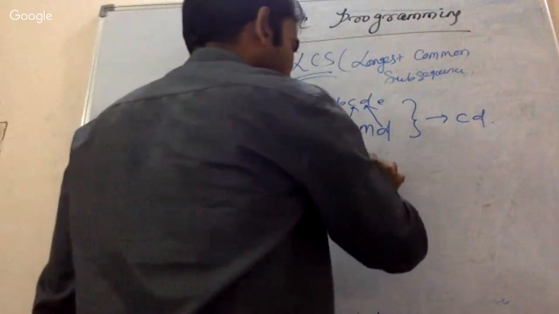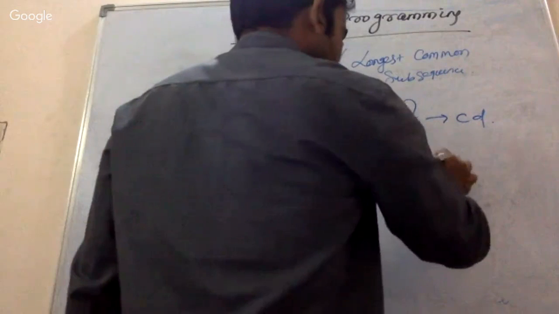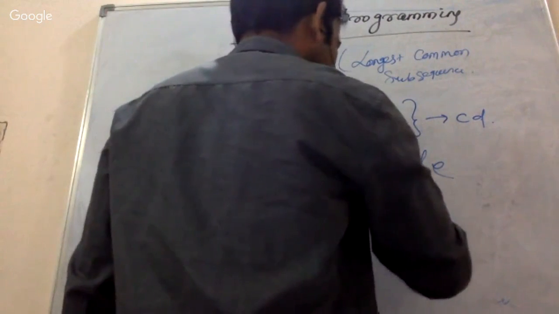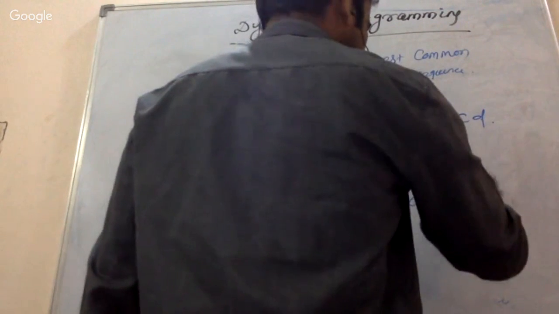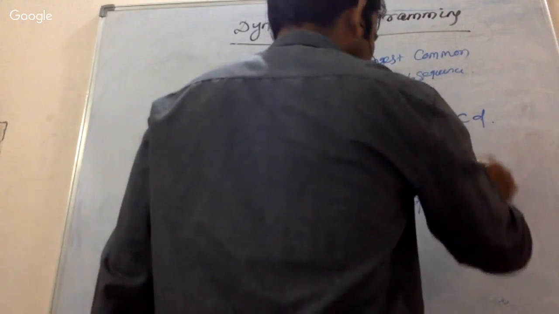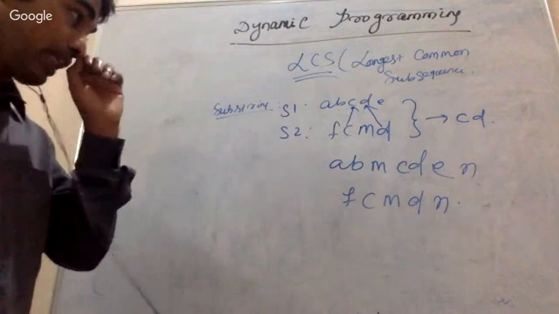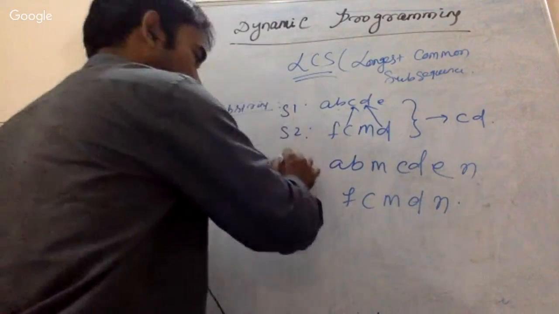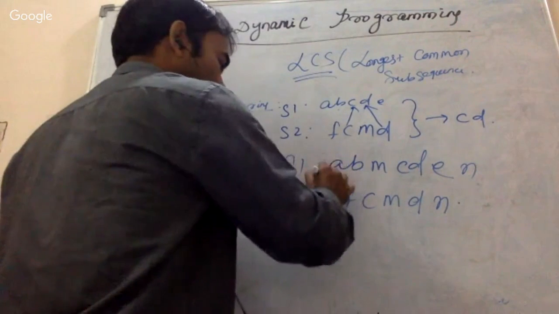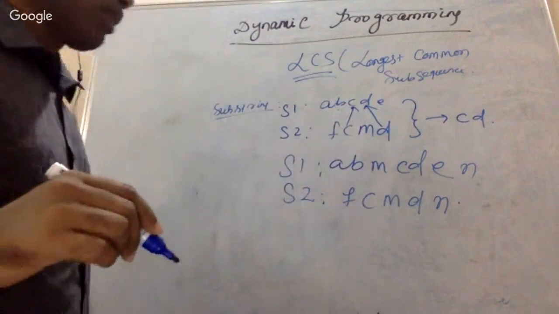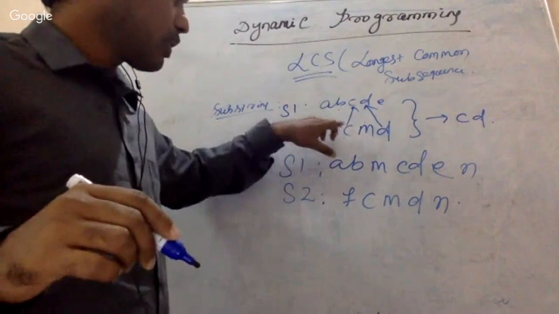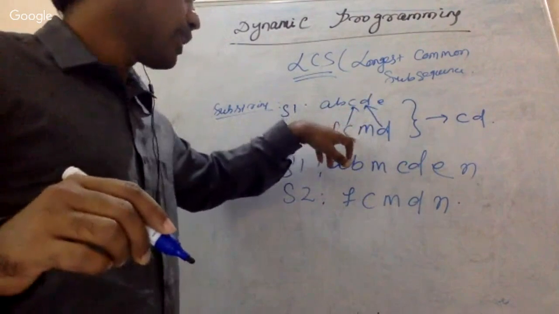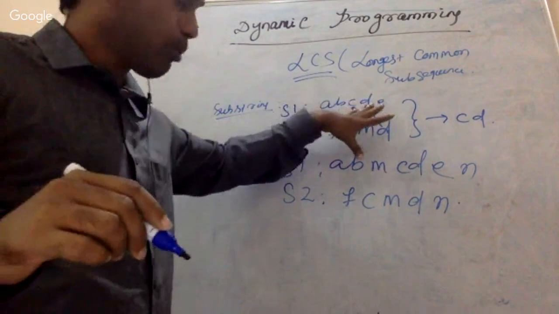Okay, so suppose A, B, M, C, D, E, F, C, M, D. Suppose I'll write another string. Just tell me the answer for this particular thing. This is string 1, this is string 2. What is the common subsequence? You understood subsequences, right? So just keep on finding this particular alphabet in this particular sequence. It should not be contiguous.